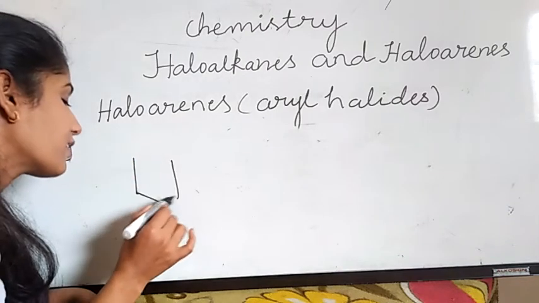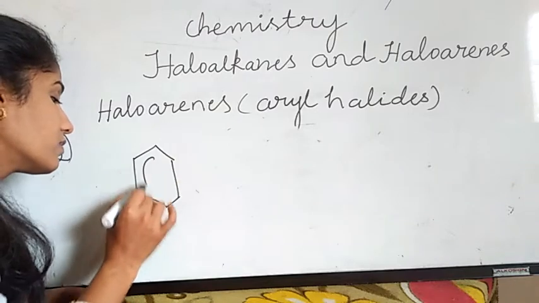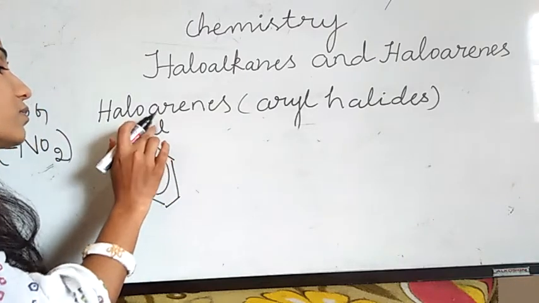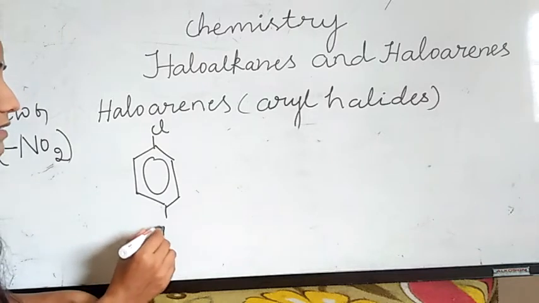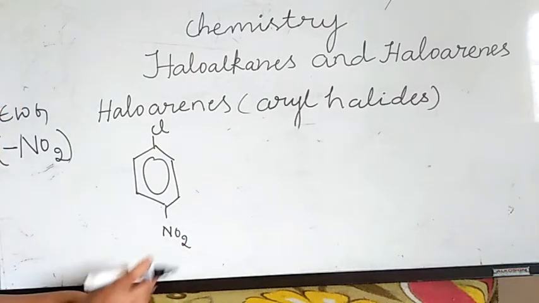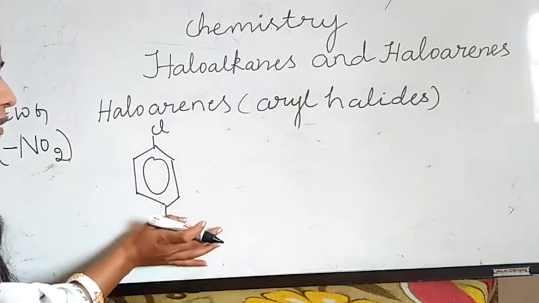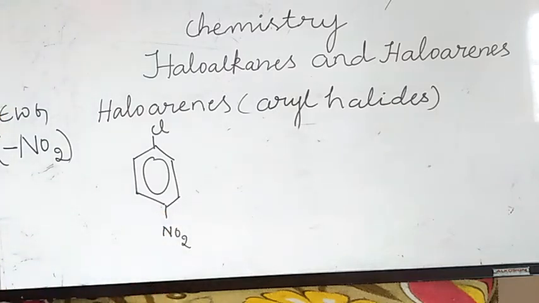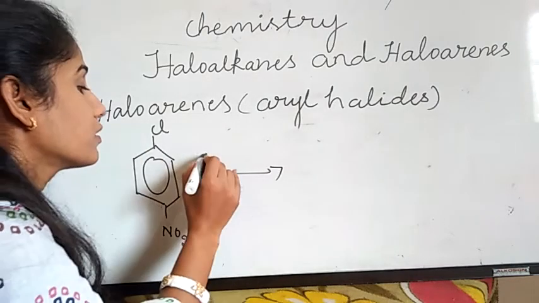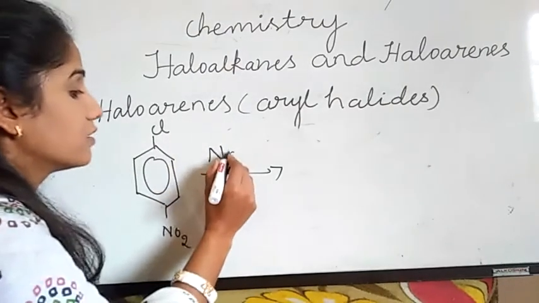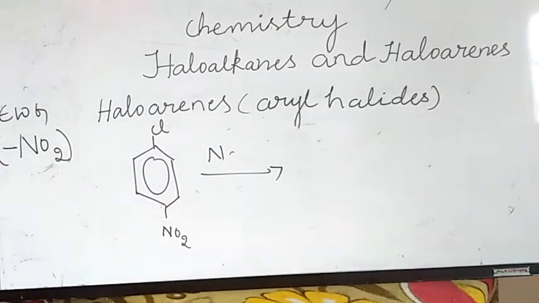When I am taking chlorobenzene again, this is chlorobenzene. If I place an NO2 group on the chlorobenzene, the presence of the electron withdrawing group increases the reactivity of the aryl halide. When this NO2 compound reacts with NaOH, wait, I have to write this name, no? Here you have to name this compound. Before going to this, I will explain one thing.